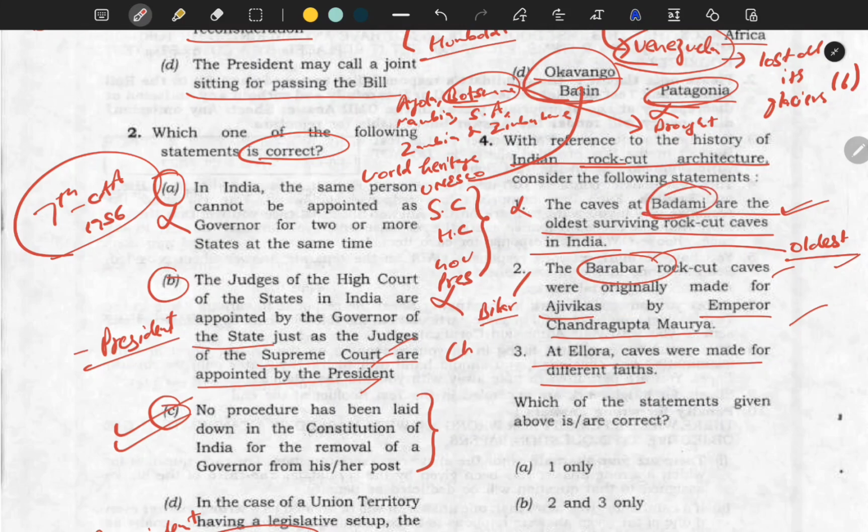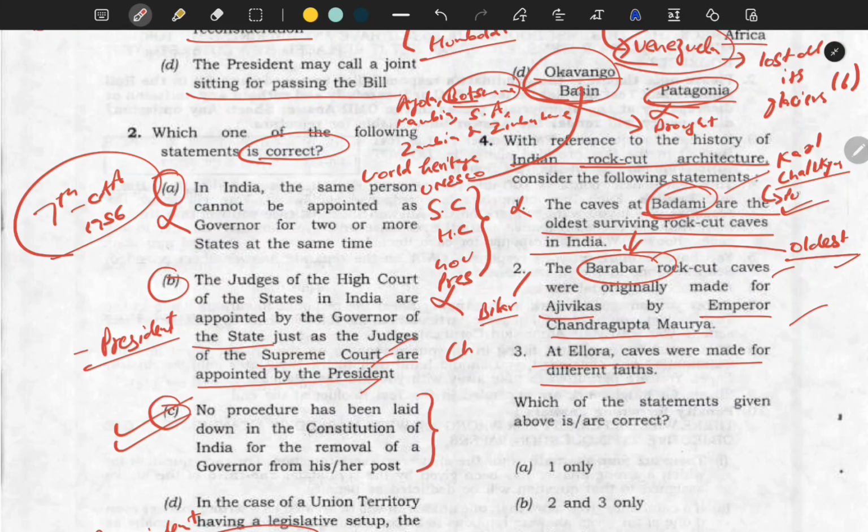Badami caves are not the oldest surviving rock cut caves. Remember this: the oldest surviving caves are the Barabar caves. Badami caves are in Karnataka, founded by the Chalukyas. Badami Chalukyas is how they are very famously known. And who was the founder of the Chalukyas?